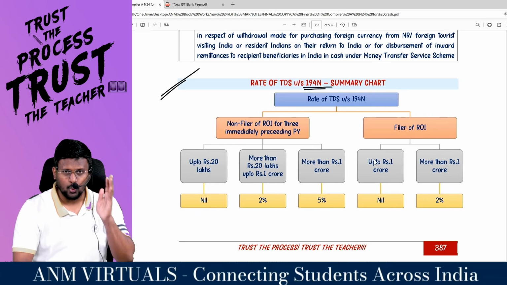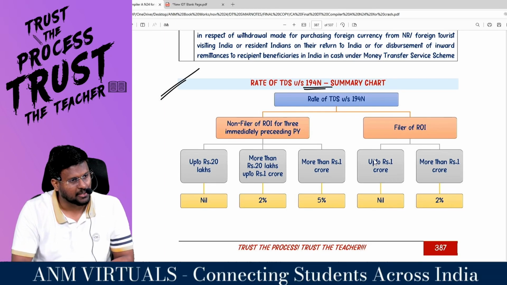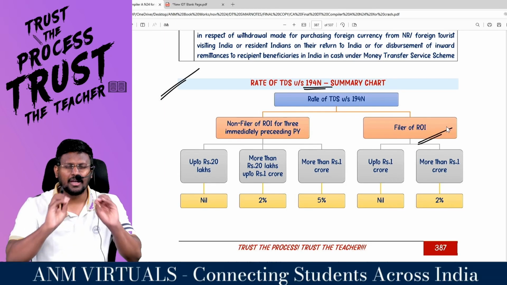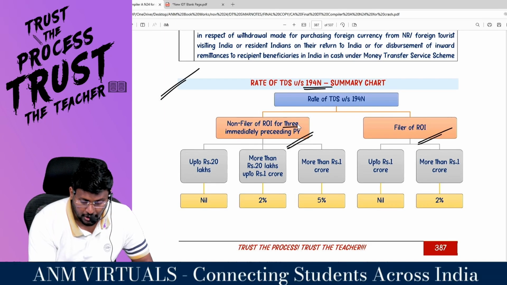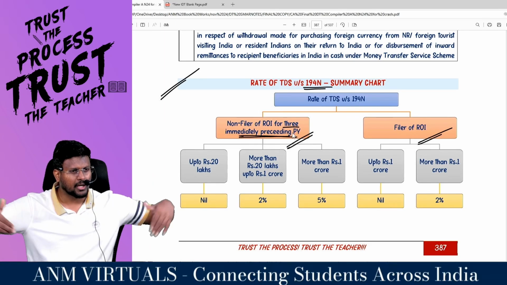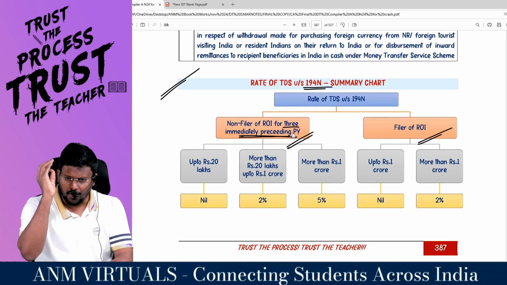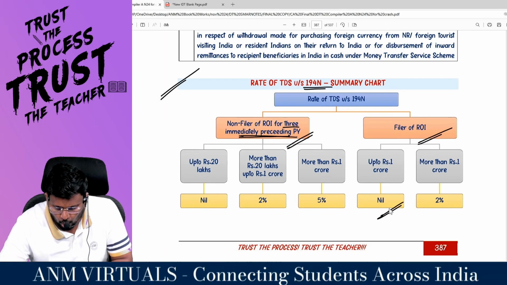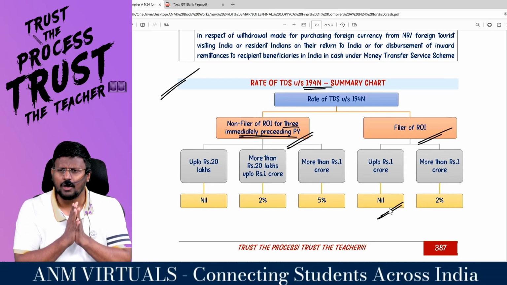Sir, you have to check whether the person who is withdrawing the money from the bank is a normal person or a fraud person. Normal person means he is pakka filing the return of income, or is not filing the return of income. Non-filer of return of income for 3 immediately preceding previous years. That means for the last 3 immediately preceding previous years he is not filing the return of income. My dear lovable students, if you are a filer of return of income, sir, up to 1 crore, no need to deduct TDS. So the threshold limit applicable will be 1 crore.